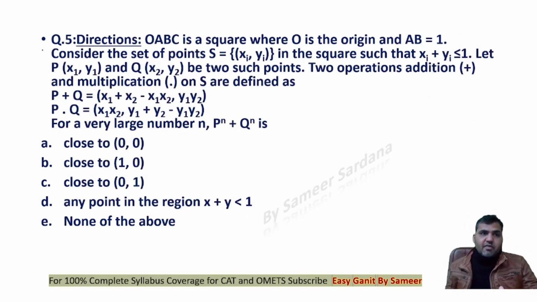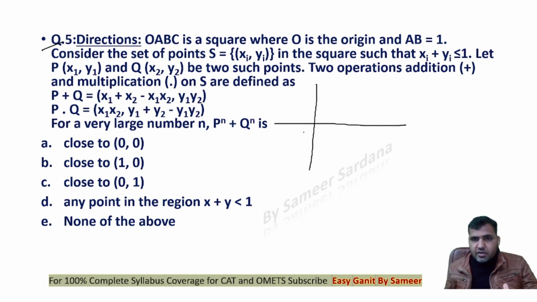Now this question number 5 of coordinate geometry, OABC is a sphere where O is the origin and AB is 1. This is an amazing question, guys. Slightly difficult to comprehend, but once you comprehend it, the question is very, very simple. See guys, OABC is a sphere where O is the origin, AB is 1. Okay, so first make a sphere with O being origin here, and the side length, as you can see, is given to me as 1, and OABC is a sphere. So just make a sphere with side length equal to 1.